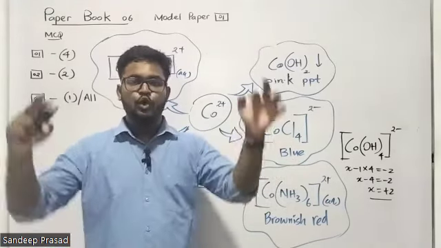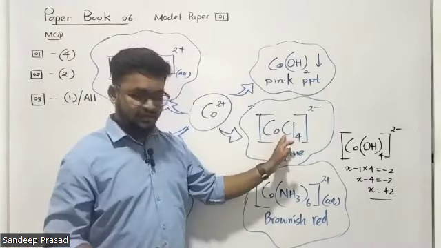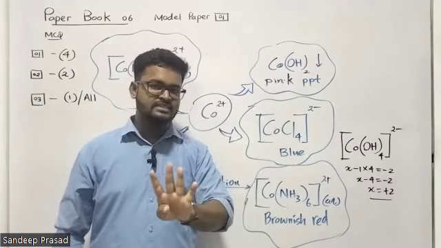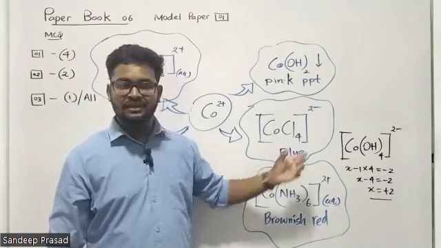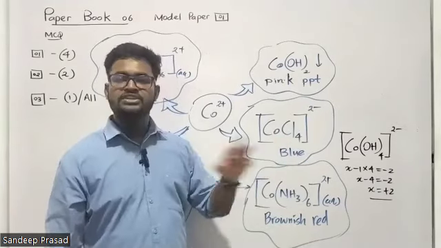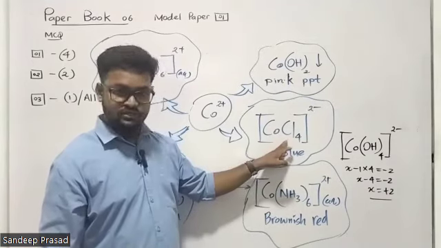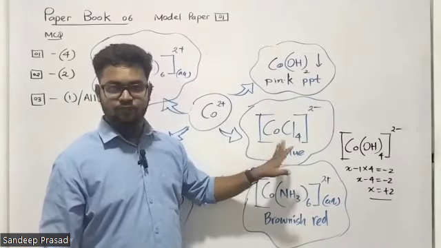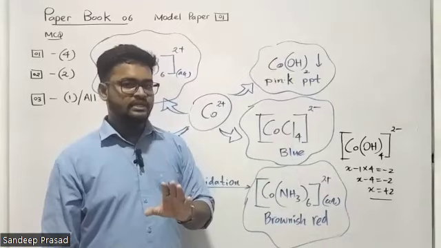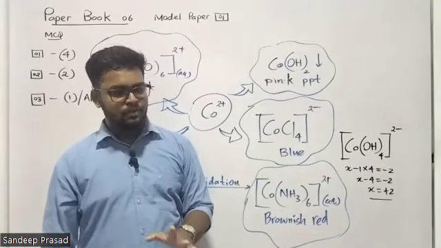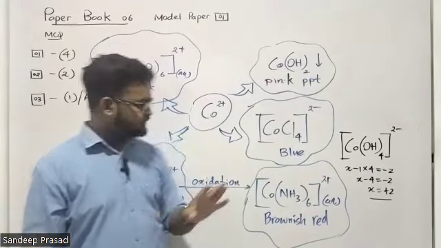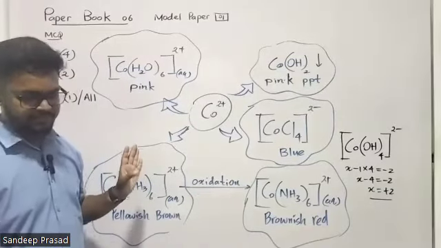That means 2 lone pairs are given. Then 4 chlorine ligands are there. Then how many bonds are there? 8. So therefore, the coordination number will be 8. Right? But for this instance, that is not correct. So here coordination number is 4. So we can't say that the coordination number is equal to the number of ligands always. According to these compounds, that's correct.